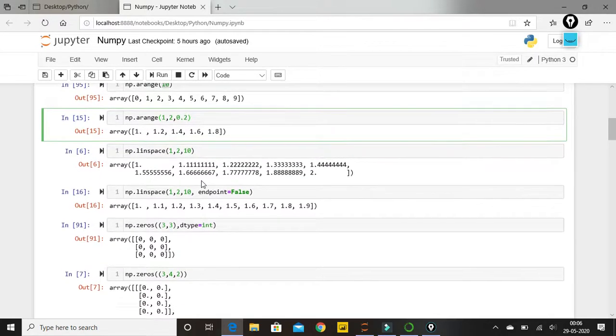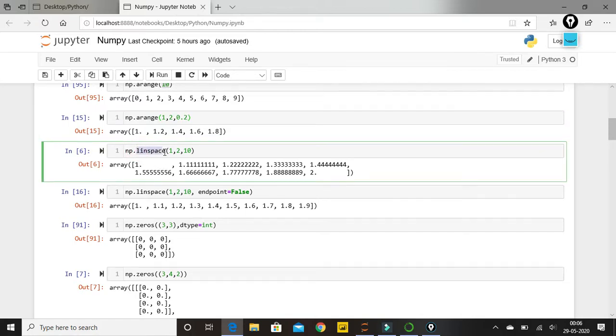now coming to our next topic, linspace. This is one more function which is present inside our NumPy package. It is also taking three arguments like in our arange. It is taking starting point as 1, ending point as 2. All these things are same till now, but if you see the last, this is not the step or jump, it is the break of my start and end, breaking my data points into 10 different numbers.